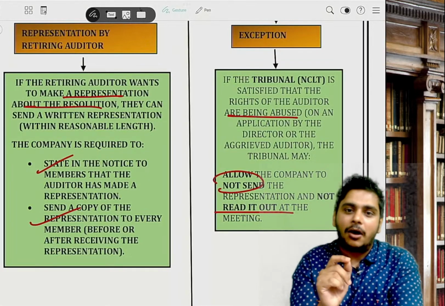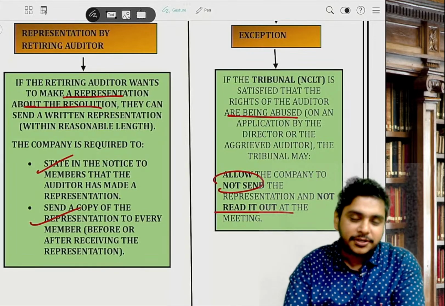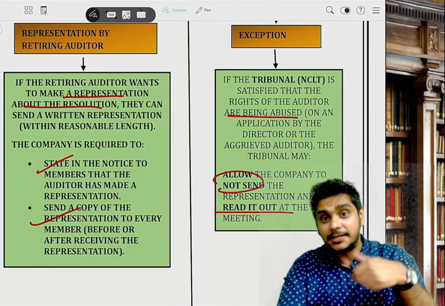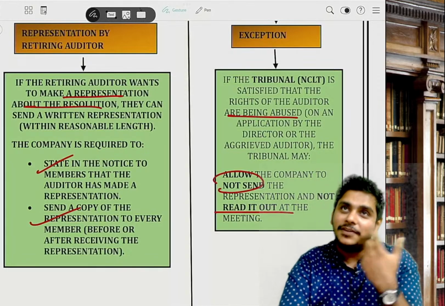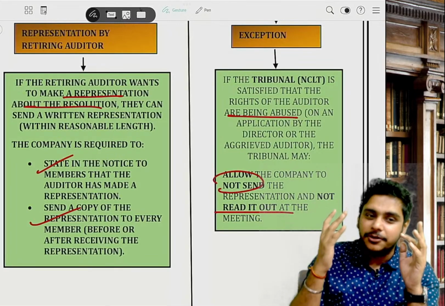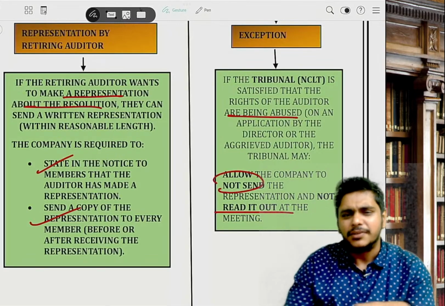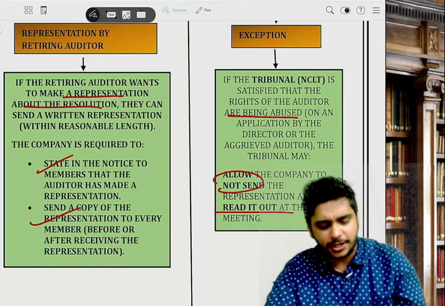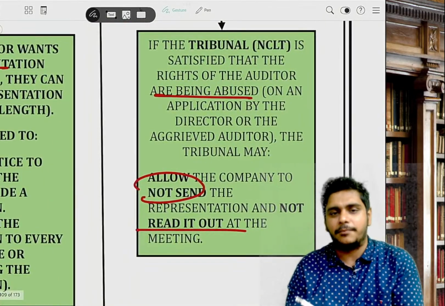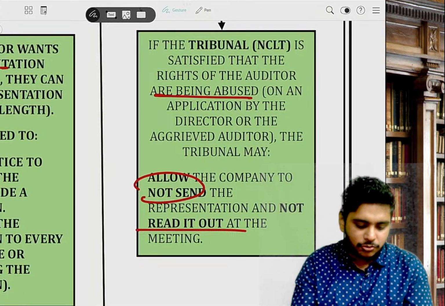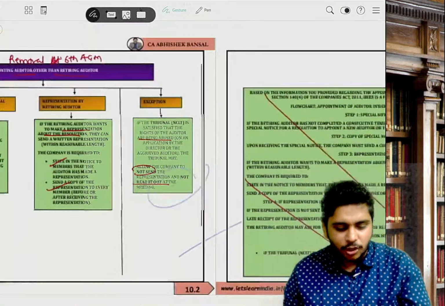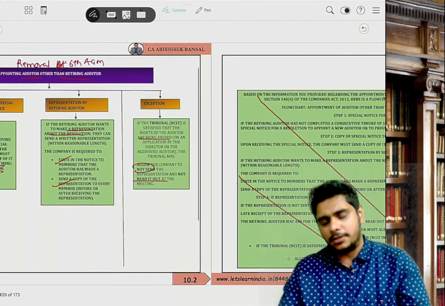Now the auditor is abusing his right. He was given a chance of representation, but he is abusing it. Will the member say, oh, very nice, come on, continue? Or will the right be snatched away? The right would be stopped. So if the tribunal is satisfied that the rights of the auditor are being abused, on the application by the company or the auditor, they will allow the company not to send the representation and not to read it out at the meeting. So it will be stopped. This is representation at removal at the AGM.